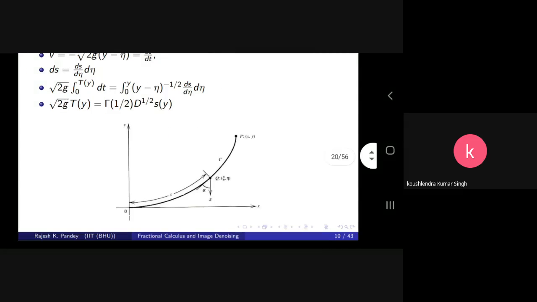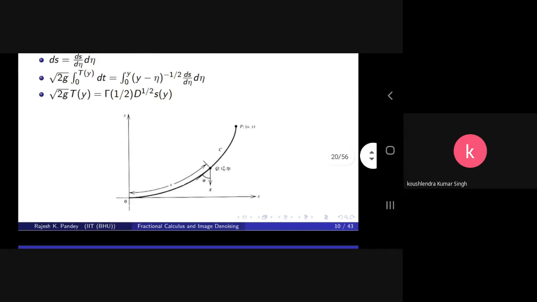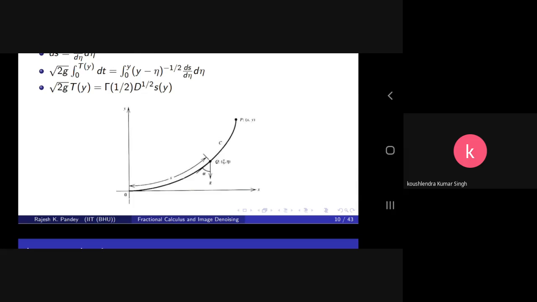See that in this figure there is a particle P of mass m, and it is allowed to slide from point P to the lowest point in the horizontal plane, at the point O. The question is, what would be the path along which the particle starts from point P and reaches point O in the shortest time?